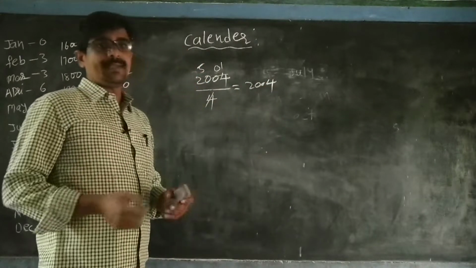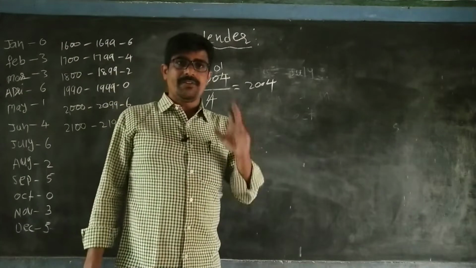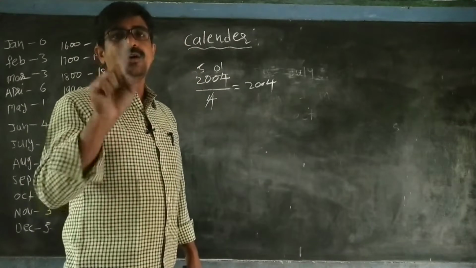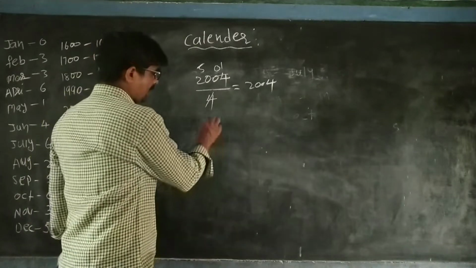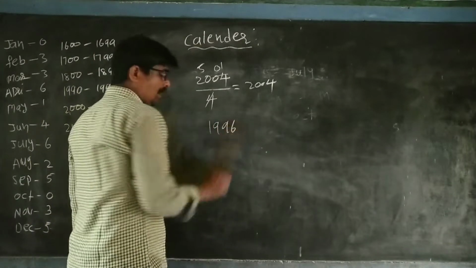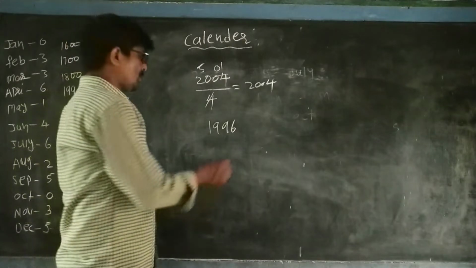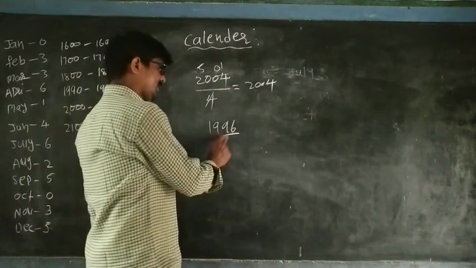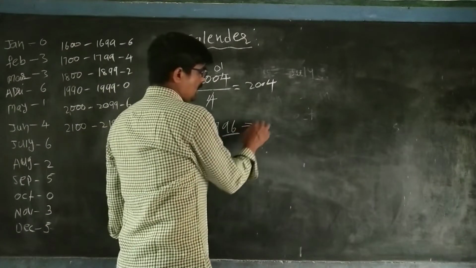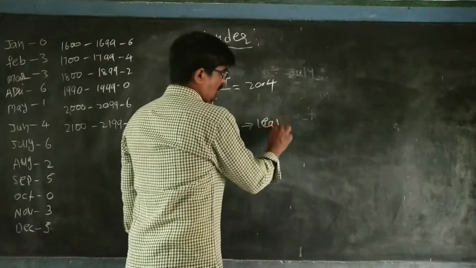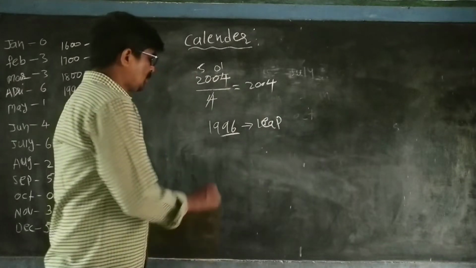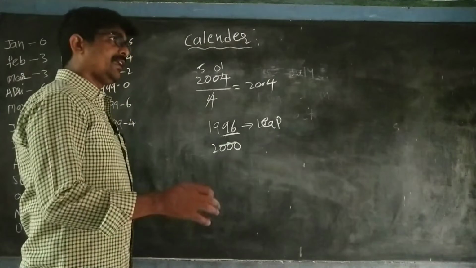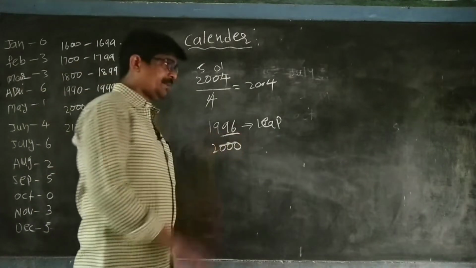For example 1996: by the divisibility rule of 4, 96 is divisible by 4, so it is also a leap year. 2000 is also a leap year.